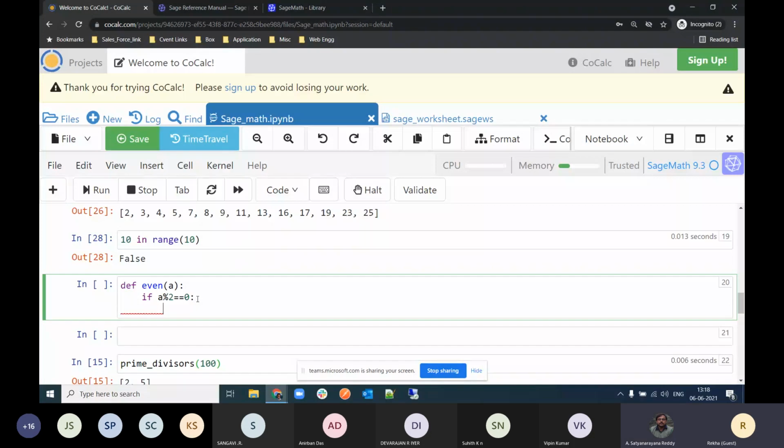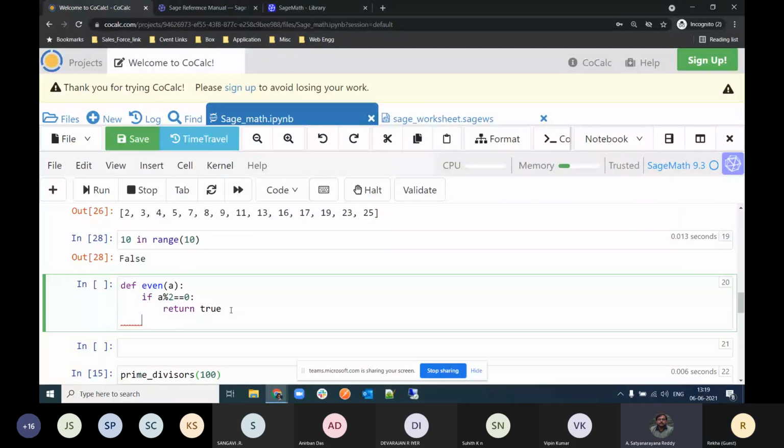Is it colon or semicolon? Colon, right? Yes, sir, colon. Then return. So the indent is coming automatically? Yes, sir. Indentation is automatically taken by Python. Actually, indentation is very, very important. If you de-indent, it will give you an error. But now we are working in Jupyter, so the indent comes automatically, right? Yes, sir.